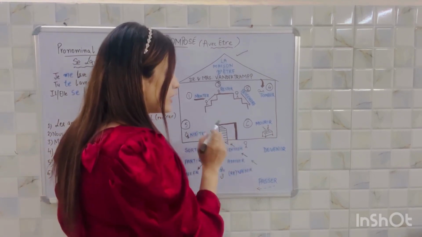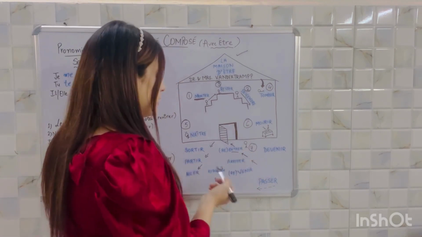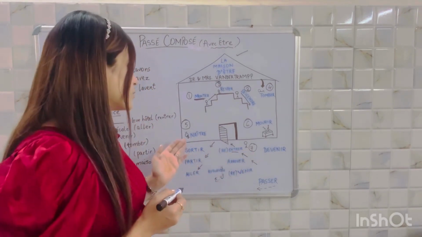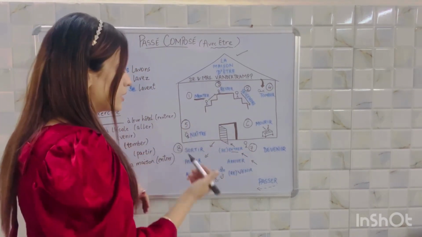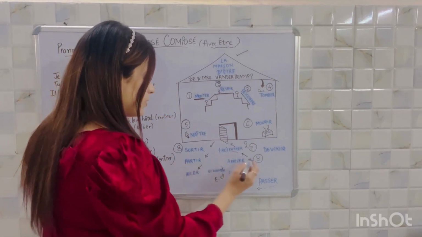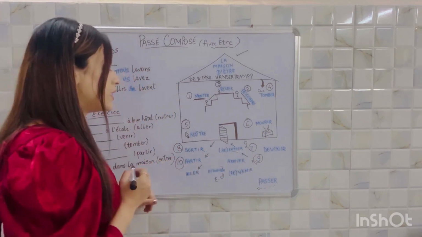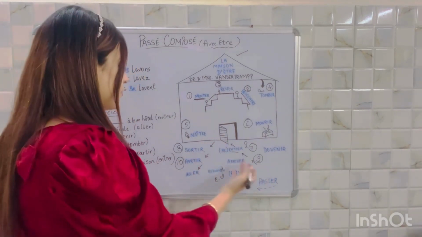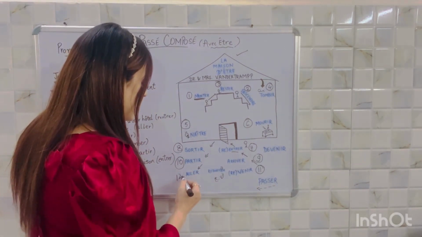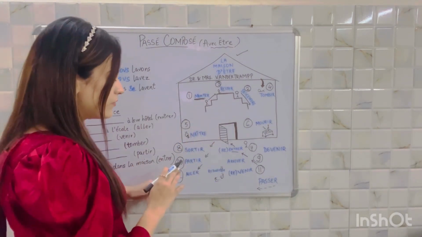Now let's do the other verbs. If somebody is entering the house, entrer. And the opposite of entrer would be sortir, to go out. Sortir, to go out. Entrer, sortir. Arriver, to arrive. This would be the ninth one. Partir, to leave. To arrive, to leave. Venir, to come. Aller, to go. These are the 12 verbs that we have done until now.